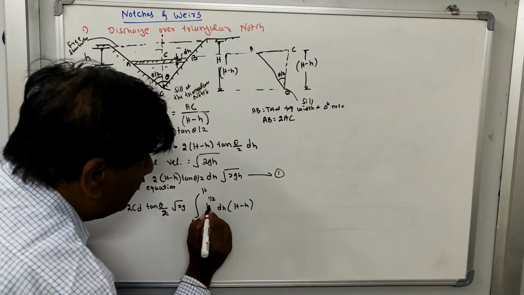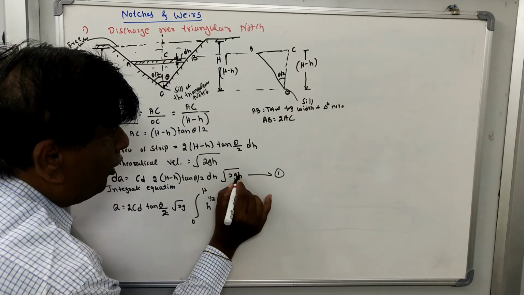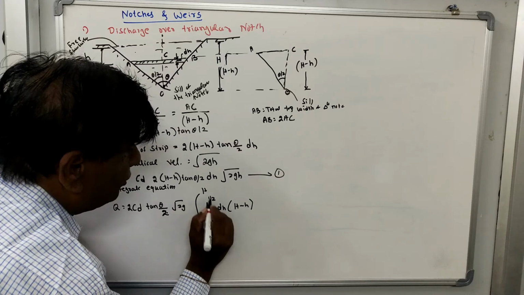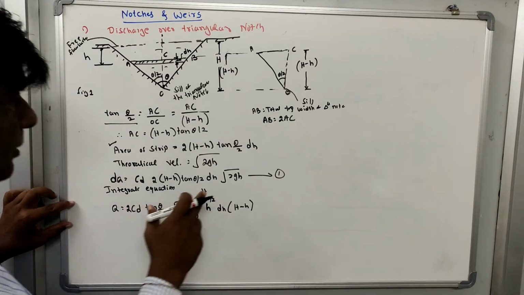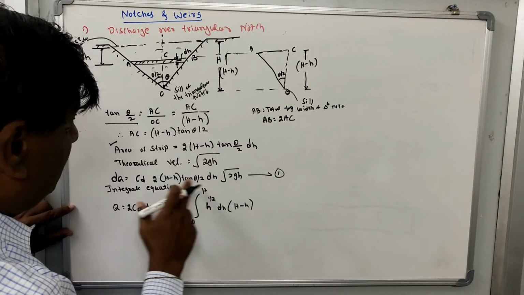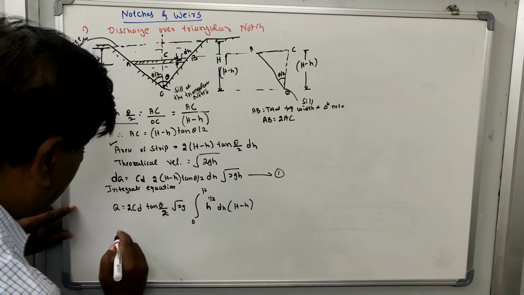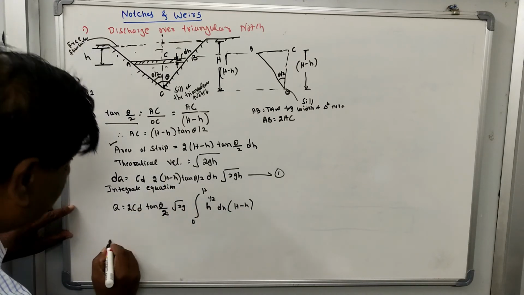So inside the integral sign, now you have the small h, so it is h raised to half, then dh, then H minus h. Now you integrate this equation 1.